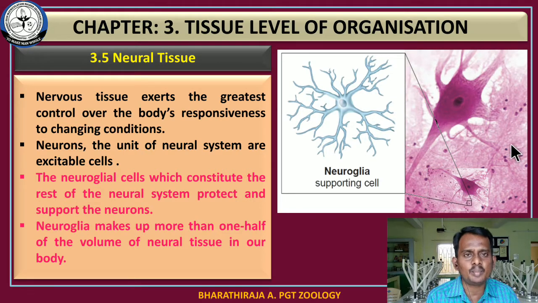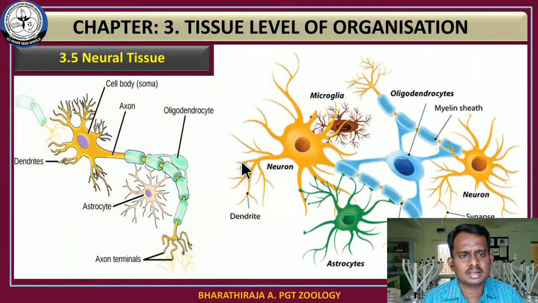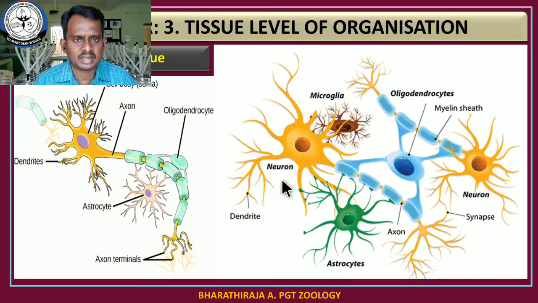There are two components in a neural tissue. One is the neuron and the second one is neuroglial cells. The majority of the nerve tissue is occupied by the neuroglial cells. More than half of the volume of neural tissue in our body is occupied by the neuroglial cells. This picture shows some examples of neuroglial cells and their various locations.